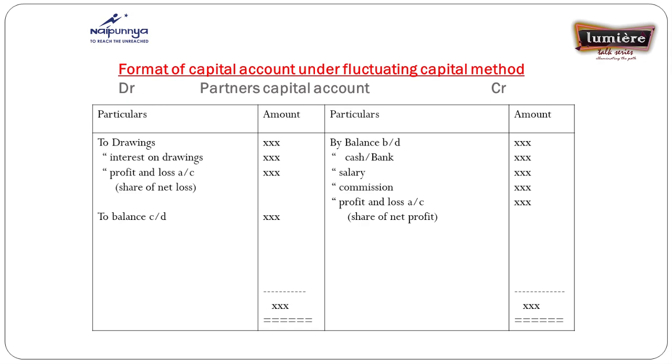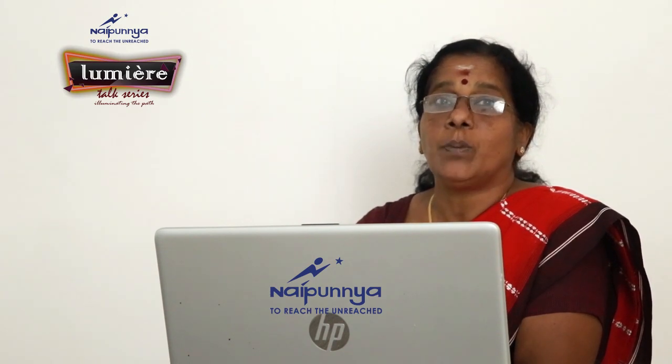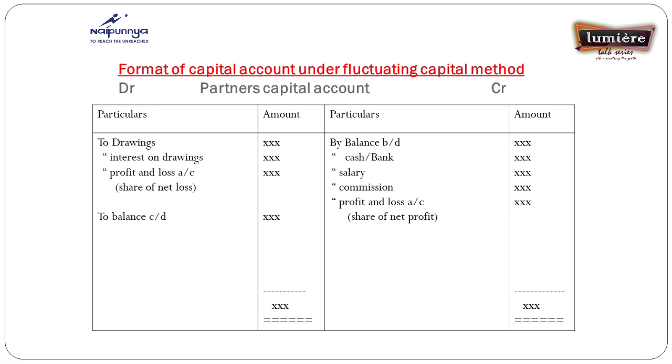Then note what the yearly adjustments are: drawings, interest on drawings, then interest on capital, that is, interest payable to the partners for the contribution made as capital. Then salary: suppose one partner acts as a full-time staff member in the business, the firm is obligated to pay salary, and a share of net profit or loss. Then commission is another point. Suppose one partner acts as an agent, the firm is liable to pay commission to the partner. So those are the yearly adjustments made in the capital account itself.